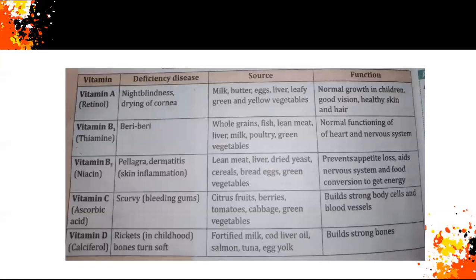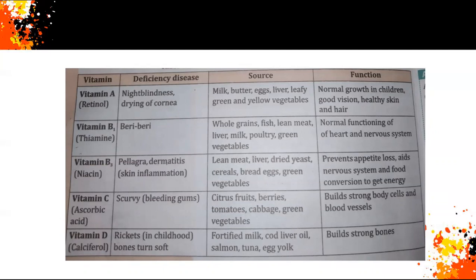Here one table is mentioned, showing some common vitamin deficiency diseases and their sources and functions. You need to study this table from the chapter, page number 108.